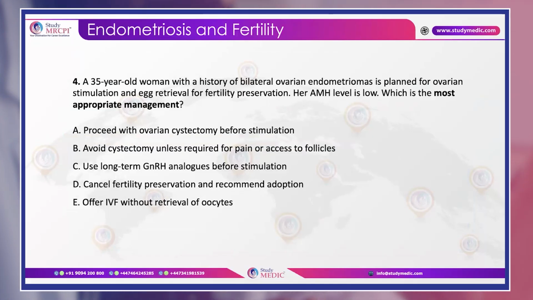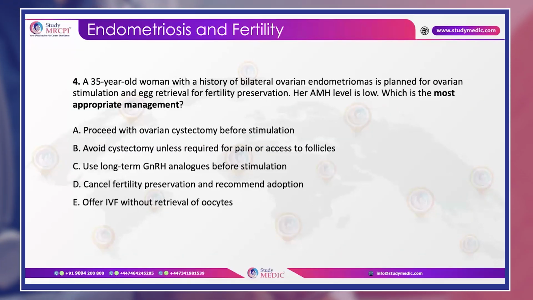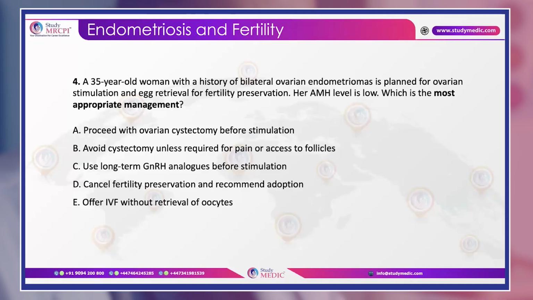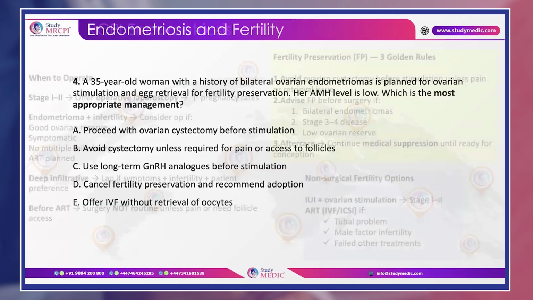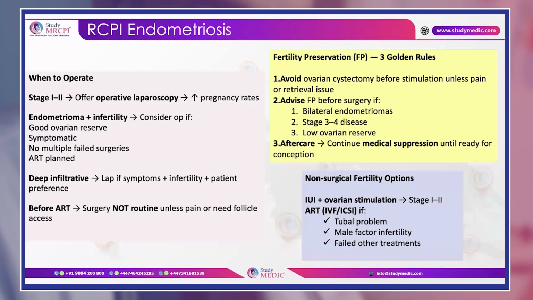Now, here you will see a 35-year-old woman with a history of bilateral ovarian endometriomas is planned for ovarian stimulation and egg retrieval for fertility preservation. Her AMH level is low. Which is the most appropriate management? Okay, here see the question. She is 35. She has a history of bilateral ovarian endometrioma. She is already planned for stimulation and egg retrieval, and her AMH is low. So, what does the RCPI guideline recommend for endometriosis?